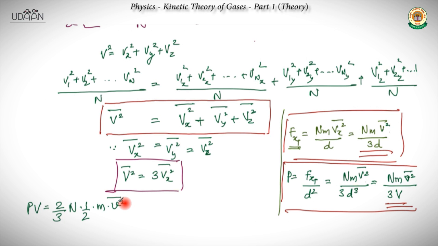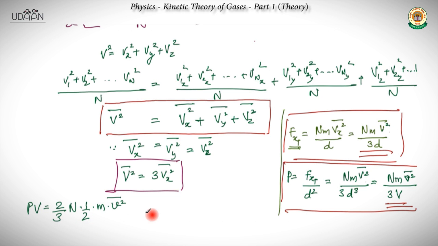So basically we introduced a half here, and as we can see by now, this half m V bar square is giving us the average of the total kinetic energy.